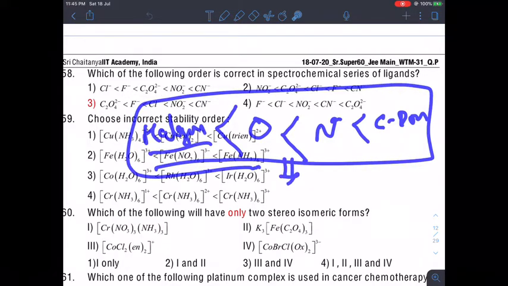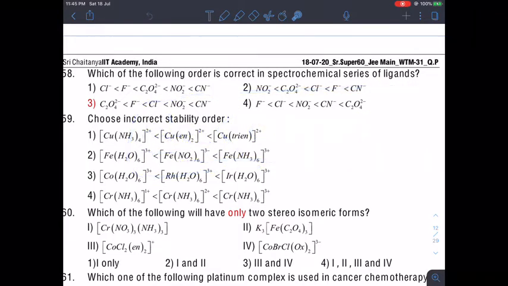Now by looking at this, yes, of course cyanide ion is better, but immediately they have given halide, so that is wrong. Cyanide is better, then NO2 minus, then carboxylate, and Cl minus and F minus. Look at the other option also, oxalate and carbon donor.